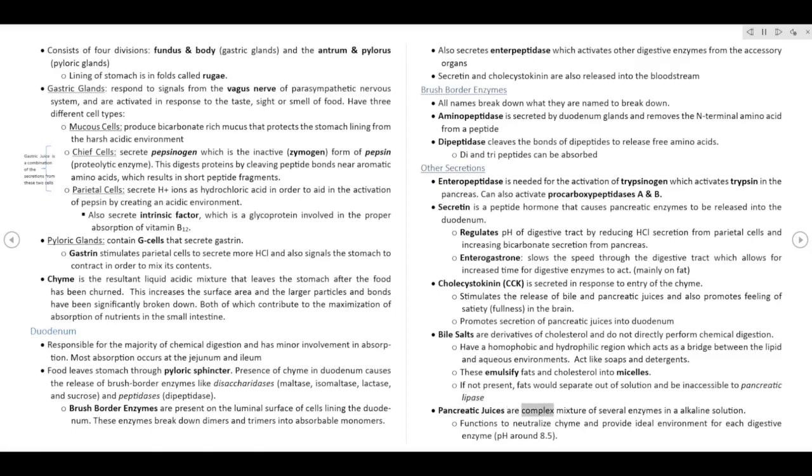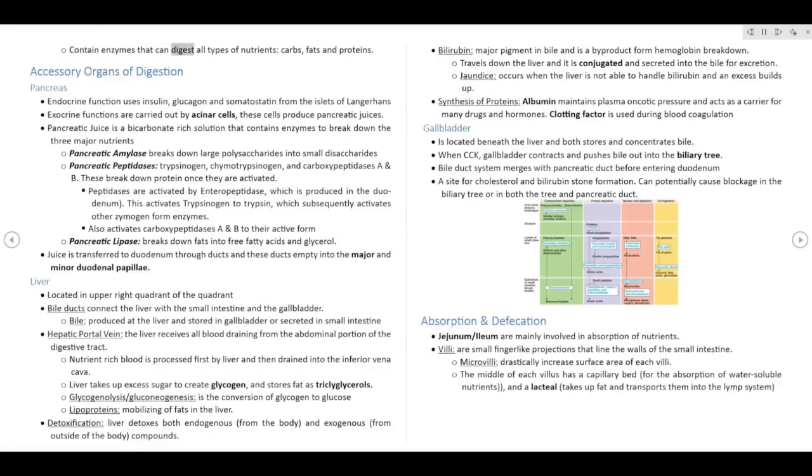Pancreatic juices are a complex mixture of several enzymes in an alkaline solution. Functions to neutralize chyme and provide ideal environment for each digestive enzyme, pH around 8.5. Contain enzymes that can digest all types of nutrients: carbs, fats, and proteins.